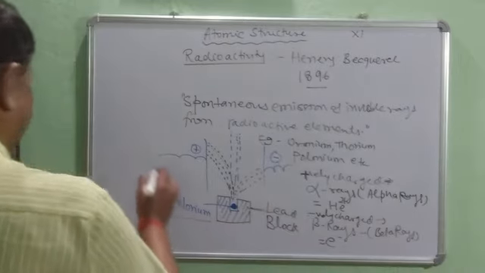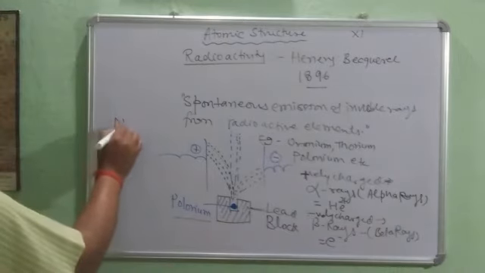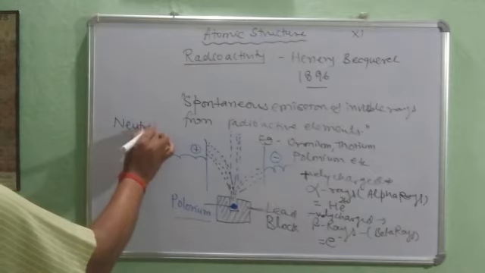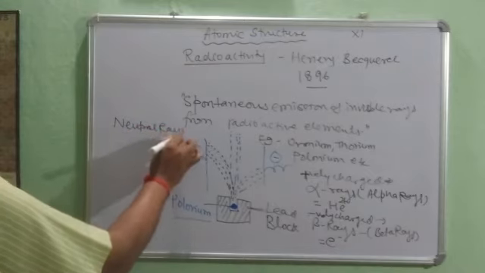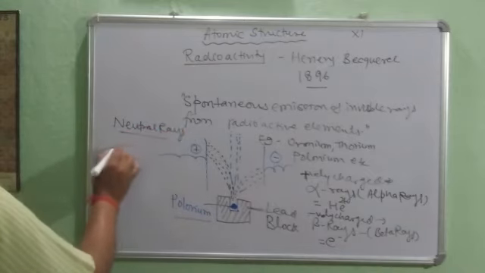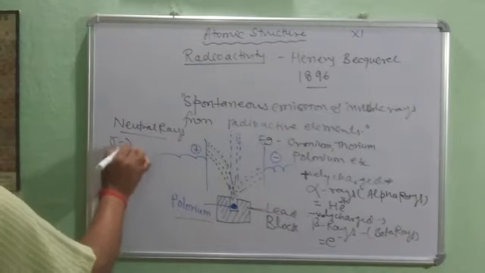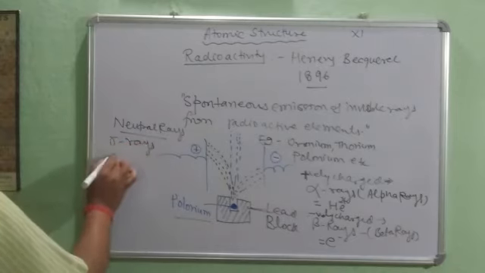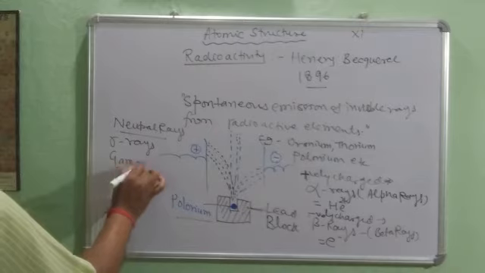And the rays which are neutral, he named gamma rays.